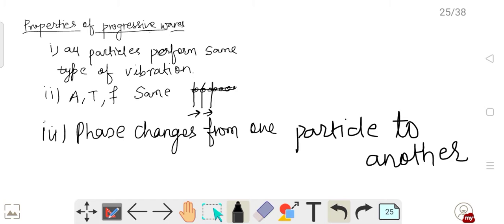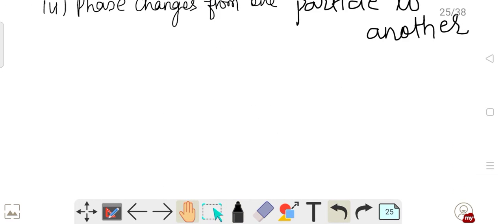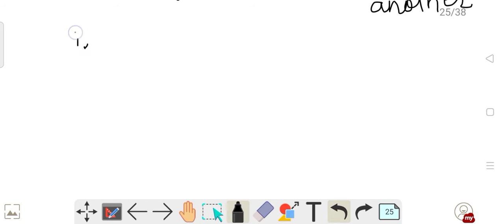Again, no particle will remain permanently at rest. Each particle will come momentarily to rest while at the extreme position of vibration. That means what? This is my fourth point. It is saying that no particle remains permanently at rest; it will come momentarily at rest.